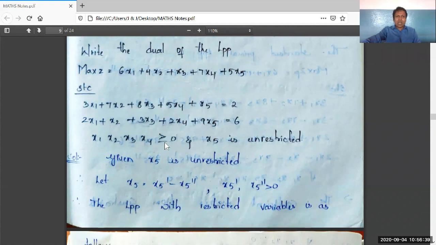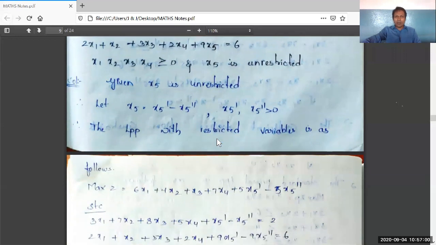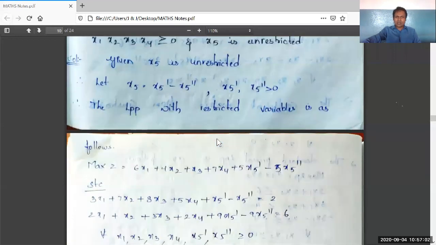Restricted means they are restricted to greater than or equal to 0. What is meant by unrestricted? It may be greater than 0, equal to 0, or less than 0. What does it refer to? It is x5, the 5th variable. So let us solve this interesting problem which has many twists. You should be very careful while writing each and every step to get the dual LPP from the given general LPP. It is the solution part, SOL.